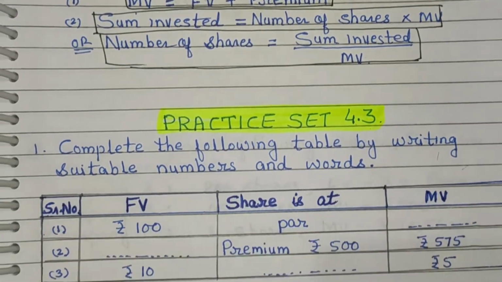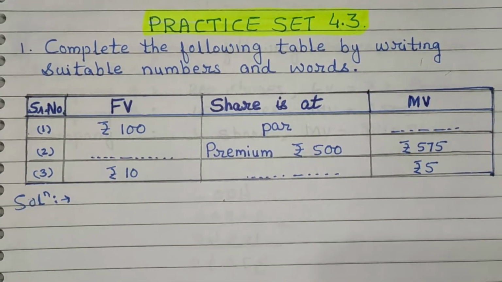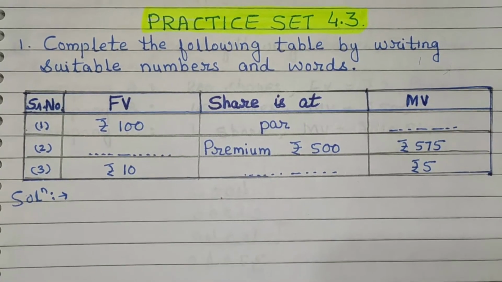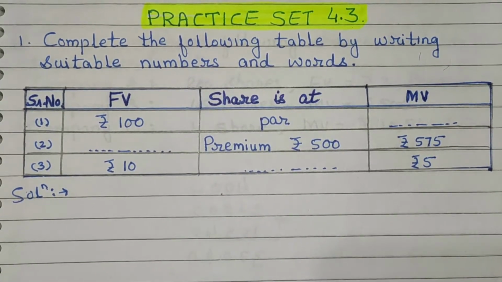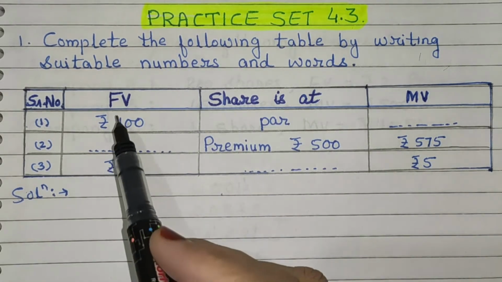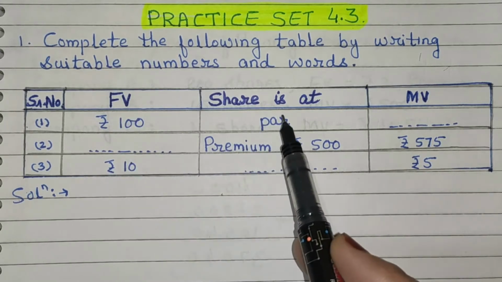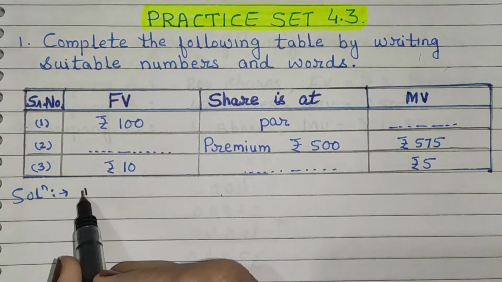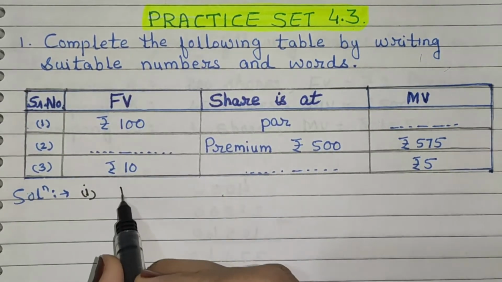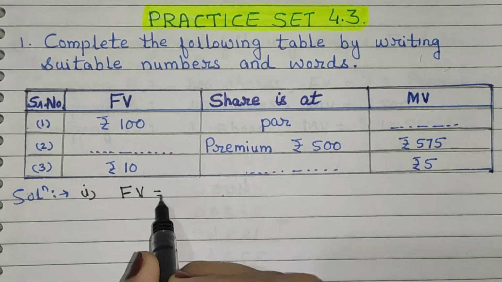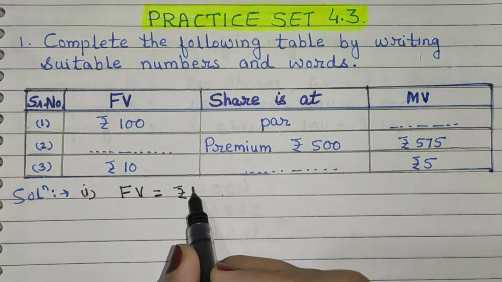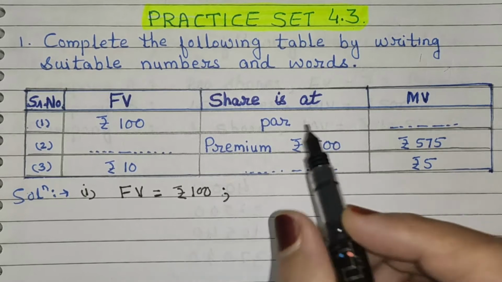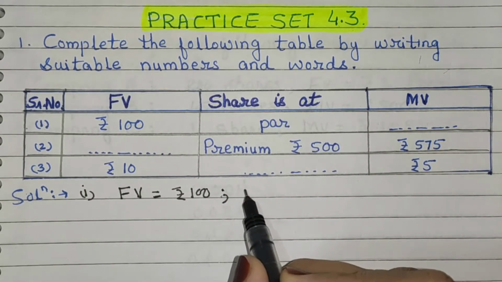Now look at how to solve practice set 4.3. Complete the following table by writing suitable numbers and words. Now here look at the table carefully. 3 columns are given: FV, share is at, and the next one is MV. Now in the first example, the value of FV is given. The FV, meaning face value, is equal to rupees 100. Share is at par.